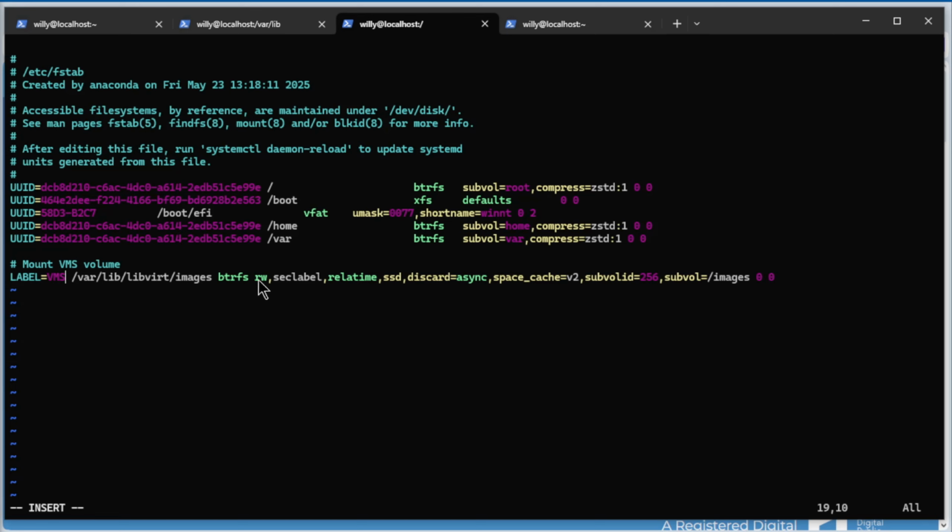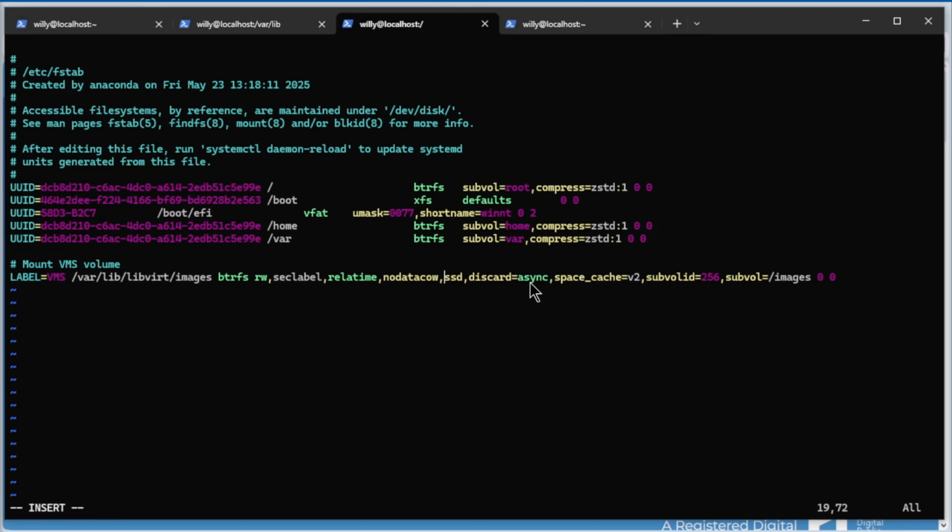btrfs is also okay. Read write. Check label. Relatime. We go to here. And for virtual machines, we do nodatacow. SSD, it's okay.